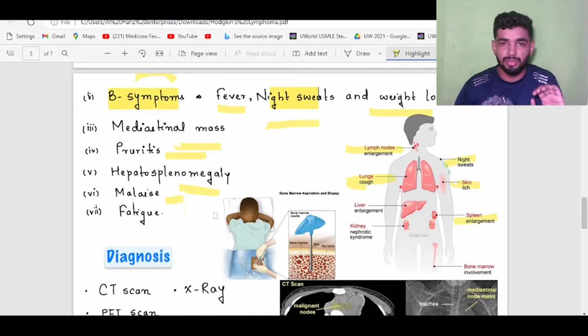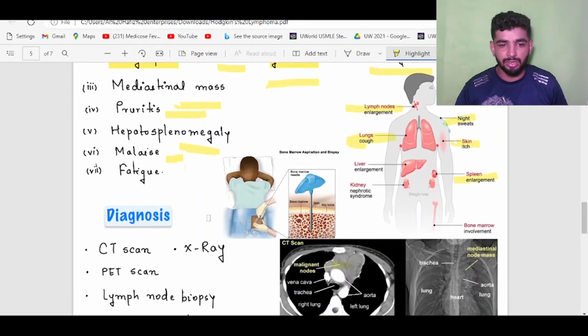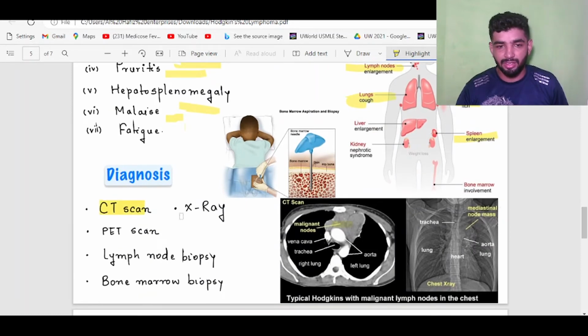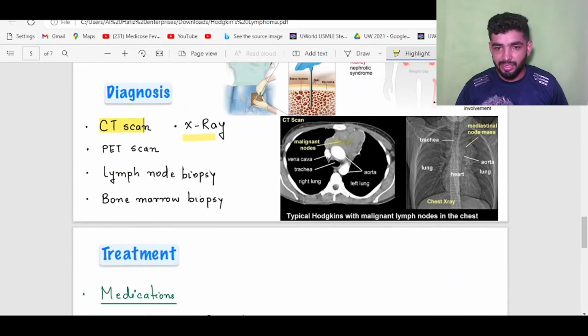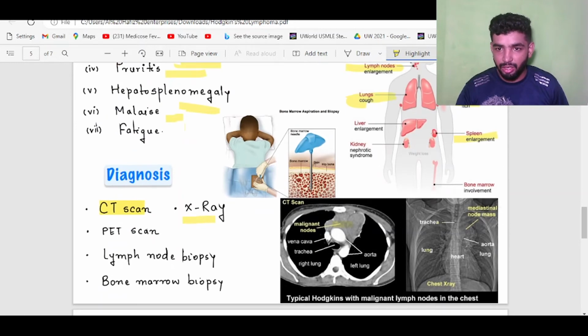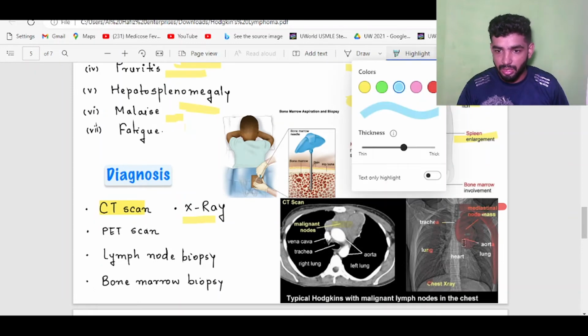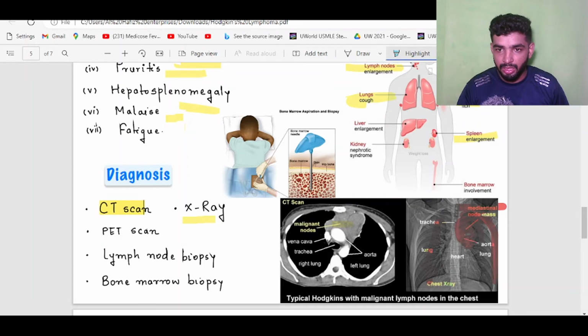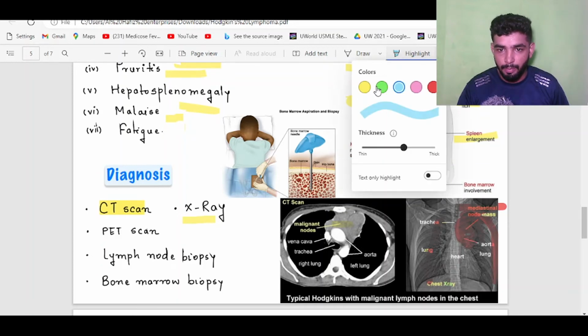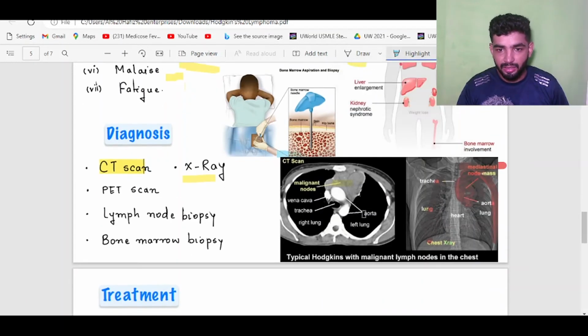What about the diagnosis? Because we want to discuss the diagnosis. It may be a CT scan or an X-ray. This is a CT scan and this is the X-ray. These are the areas of the lungs, and here this is the mediastinal nodal mass. I want to show it by this diagram. This is the heart, and above the heart is the mediastinal lymph node. Here in this CT scan there is mediastinal malignant node involvement.